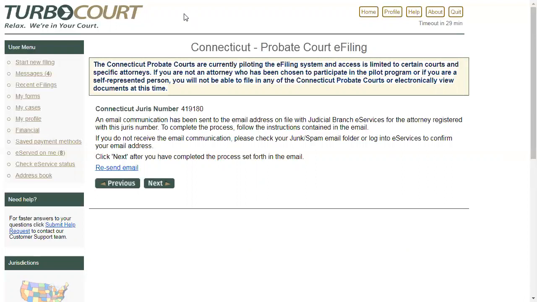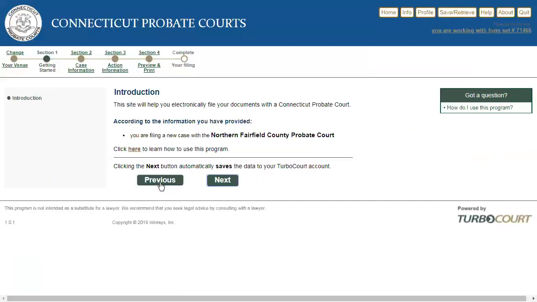If, however, that attorney has not yet been verified, as you just saw, we will take you through that extra step to get them verified so that you can then proceed. And again, it's a one-time only verification. So if I click next, now that I've verified my juris number, TurboCourt's going to set that flag and allow you to proceed with whatever it is you're filing. In this situation, I was saying I wanted to initiate a new case, but whatever it was I was filing, I can proceed now.